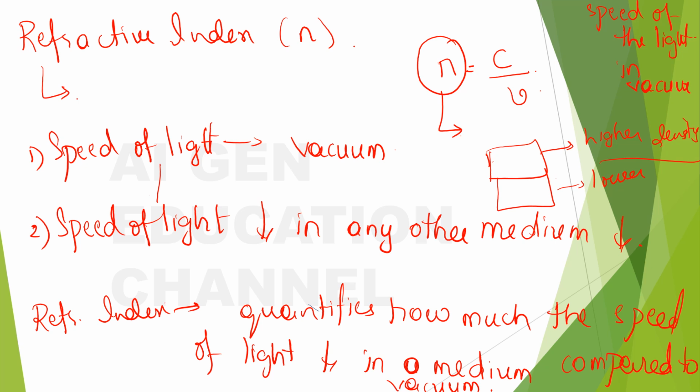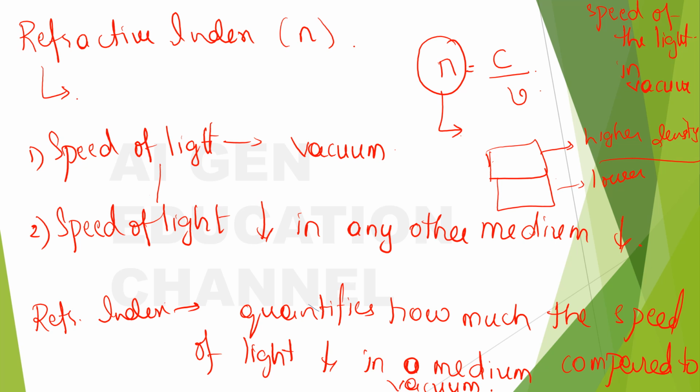One thing that I want to mention here is that when there is higher density, what happens? Higher density means higher refractive index or lower refractive index? Tell me. Yes, higher refractive index. And when there is lower density, it means lower refractive index.